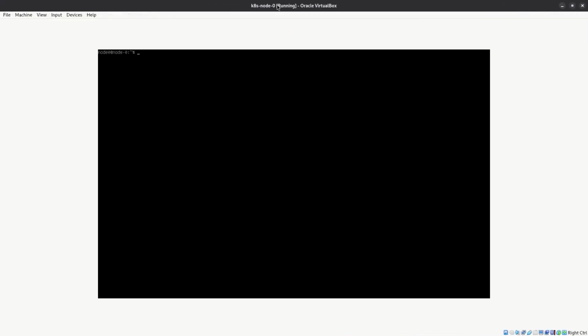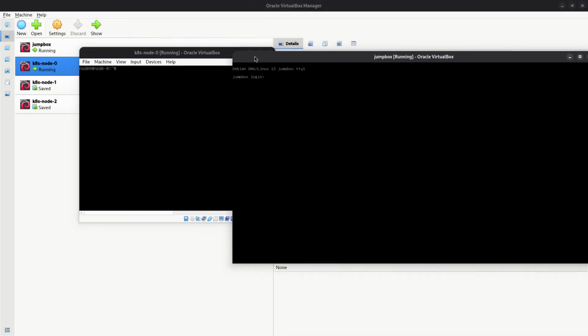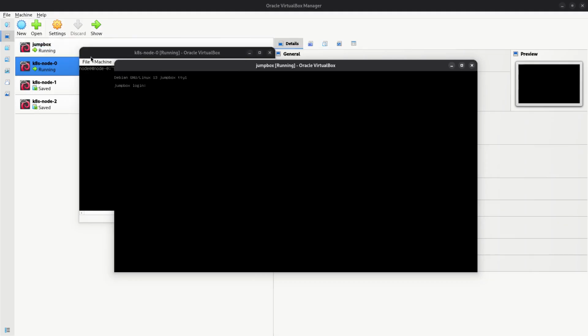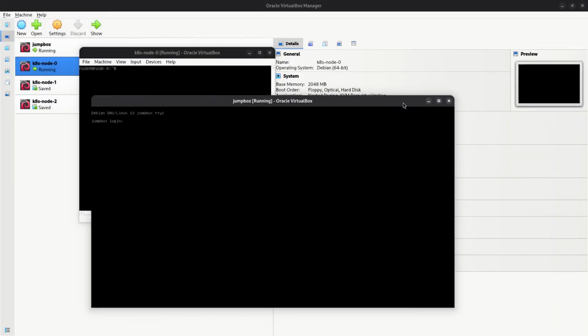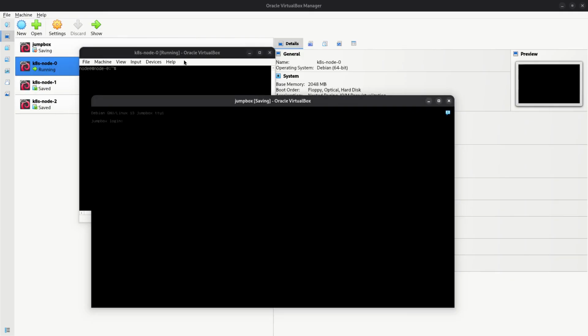I just wanted to show you, we just have to do some configuration. For that I'm doing them side by side, but it's not necessary. I will exit the full screen mode. How to do that? Okay, I will save the state.